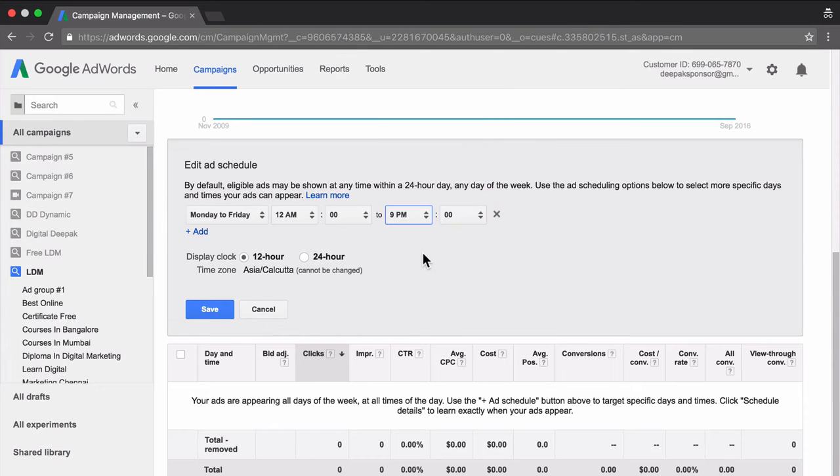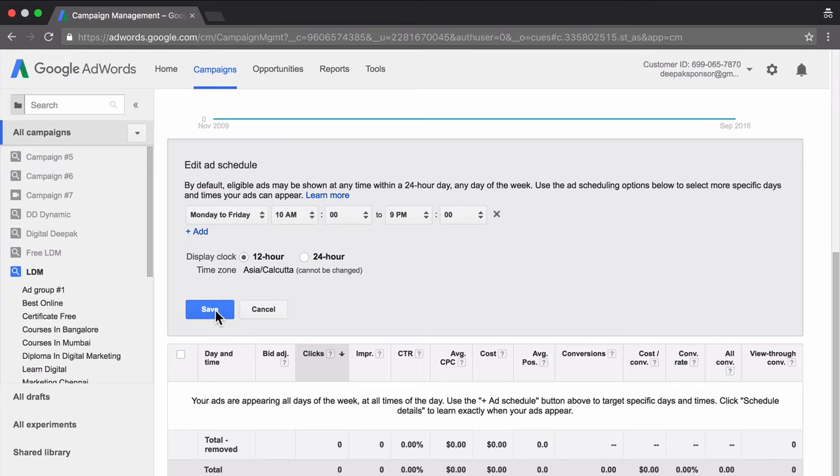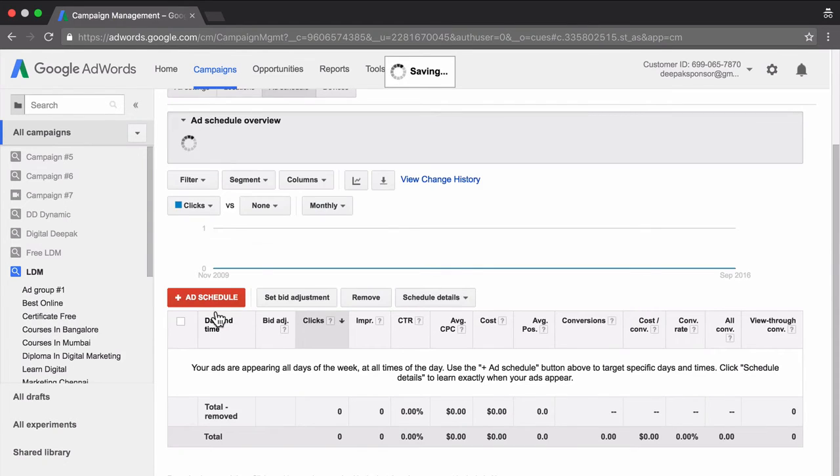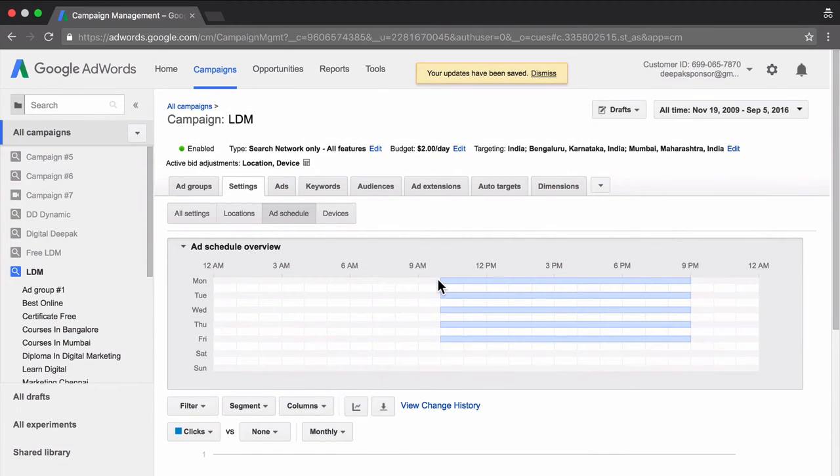You can make it 10 a.m. to 9 p.m., normal business working hours, where support will also be functional, and you can click on save. This shows when your ad will be displayed. It will be displayed from 10 a.m. to 9 p.m. from Monday to Friday. So this is how you can do ad scheduling on your AdWords account.